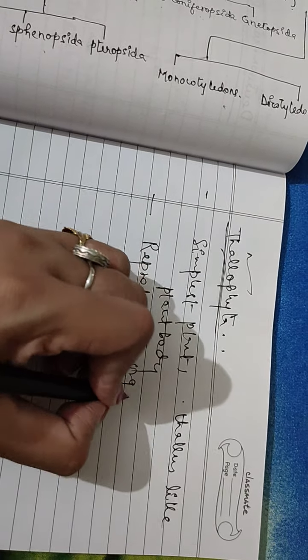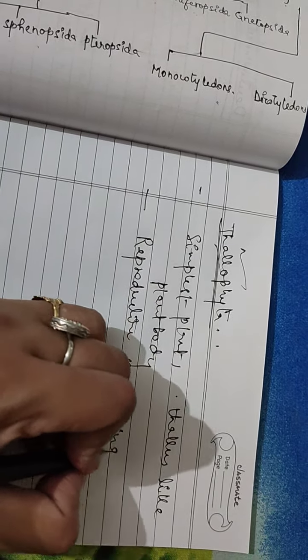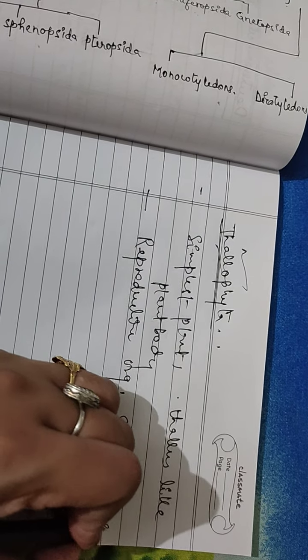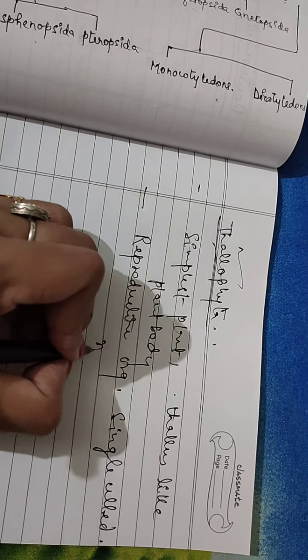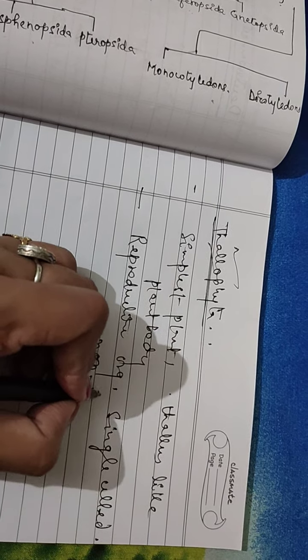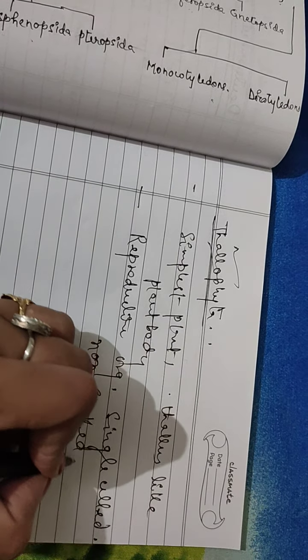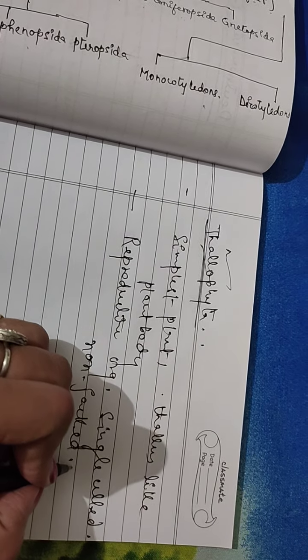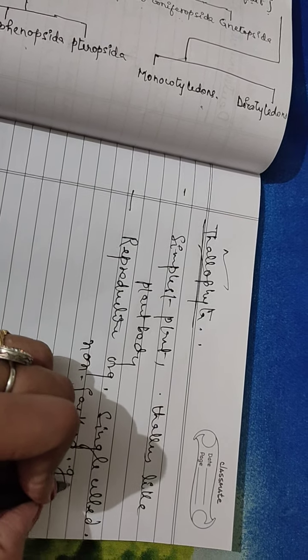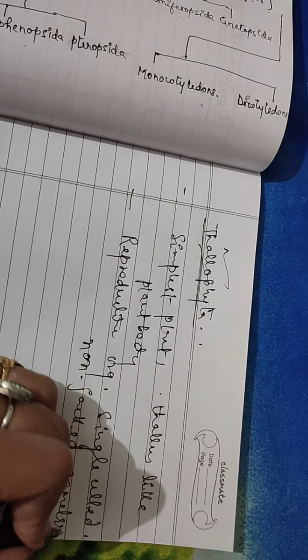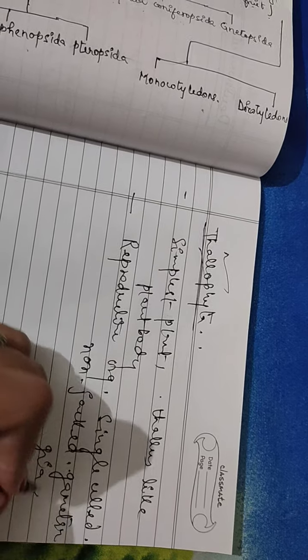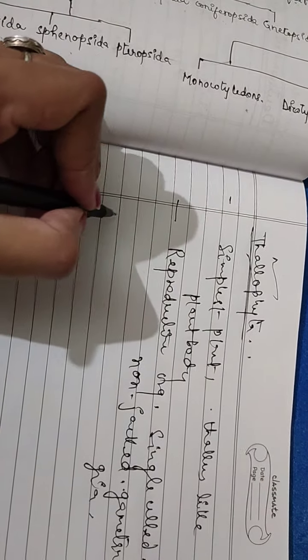Reproductive organs are single celled and non-jacketed, which means there is no wall or layer. Non-jacketed gametangia, either male or female.